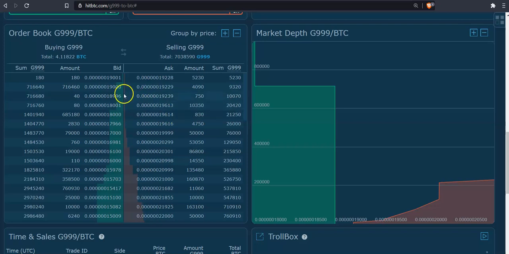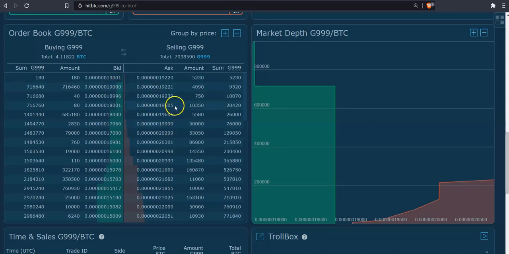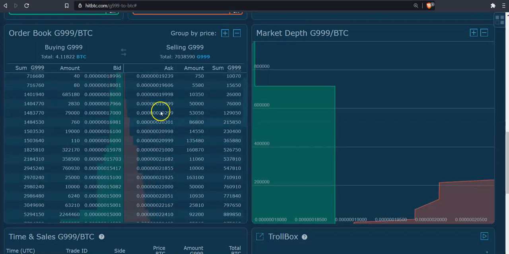And we can see the spread is between 19 satoshis and 19 to 1. So it is a very small spread, which is a good thing. But unfortunately, we just don't have the liquidity. Liquidity meaning that there are just not enough buyers and sellers on this actual order book.